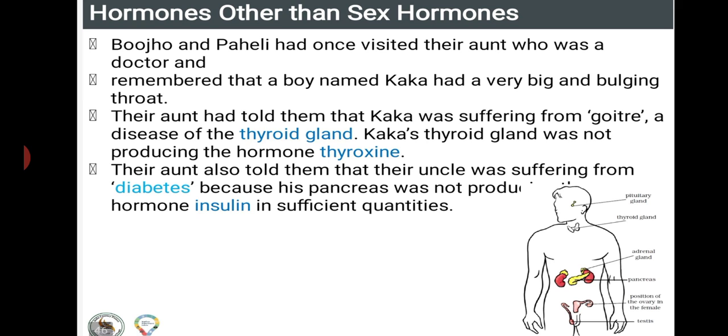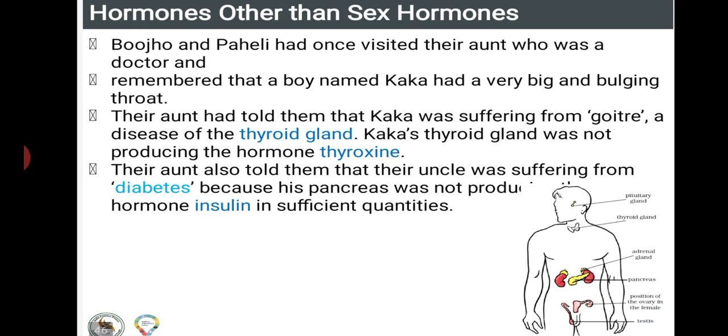That is why the government says we must consume iodized salt, because it prevents goiter. Goiter mainly occurs due to insufficient or no production of thyroxine hormone, which is produced by the thyroid gland.